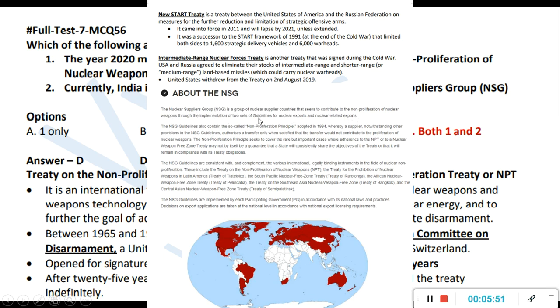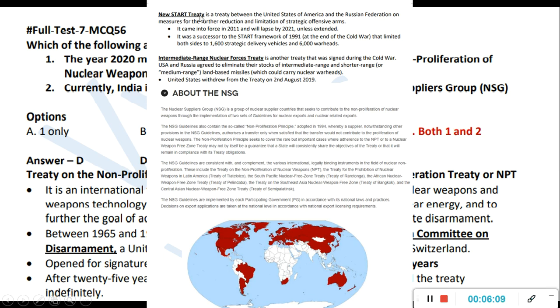Okay, NSG again, some details are here. So this one you pause and read. They have this non-proliferation principle and all. And different treaties, we discussed this yesterday, and these are about NSG. Now 2 different treaties are the New START Treaty and the INF Treaty. These are actually related to USA and Russia.